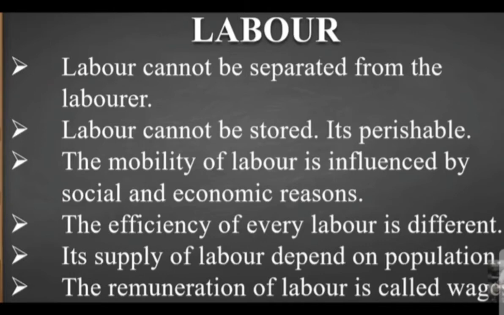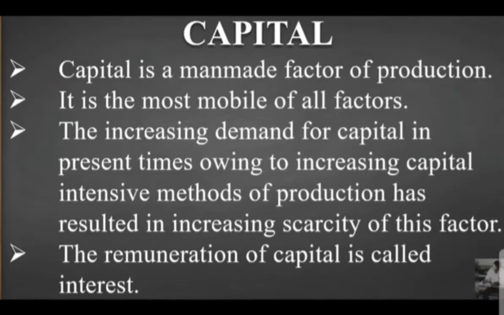Now the third factor of production is capital. Here capital, we can say, is a man-made factor of production. There are two main traits of capital. First, it is produced and created by man, and it is used to produce other things. Now if money is used for the consumption of articles, it cannot be called capital, but if it is used for the purchase of machines or other things used in a production process, then we can call it capital.